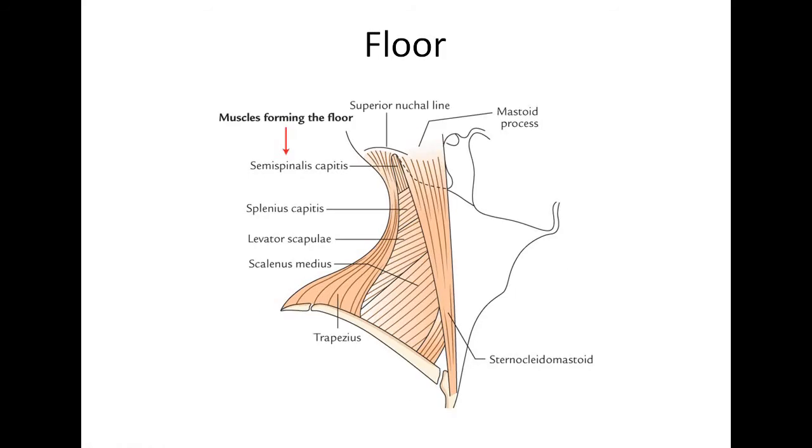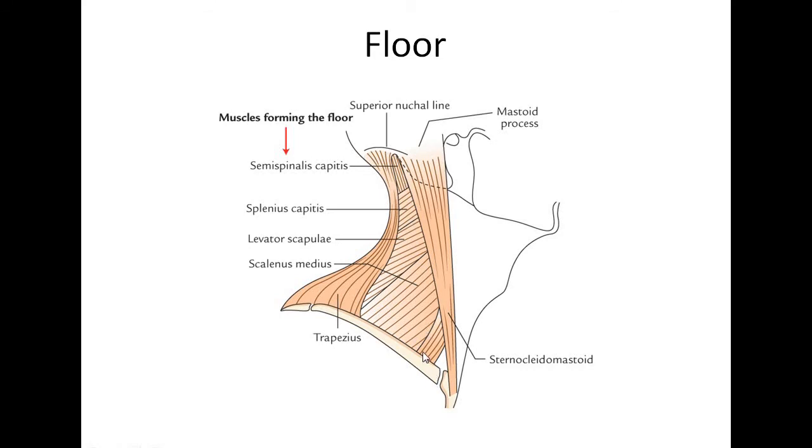The floor of the posterior triangle of the neck is mainly muscular, which is covered by the prevertebral layer of the deep cervical fascia. So in the roof, we have the investing layer of the deep cervical fascia, and in the floor, we have the prevertebral layer of the deep cervical fascia. So the floor of this posterior triangle is mainly muscular in nature, which forms a fascial carpet of the posterior triangle.